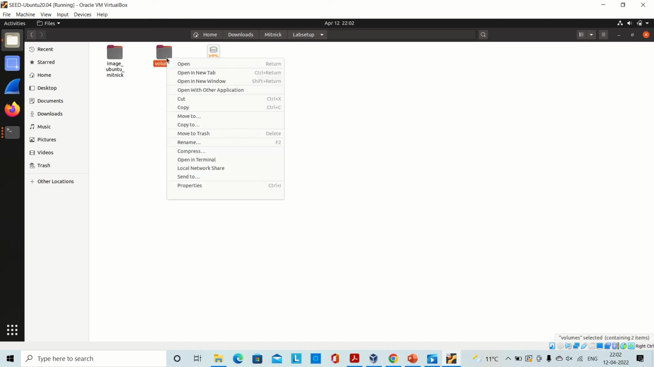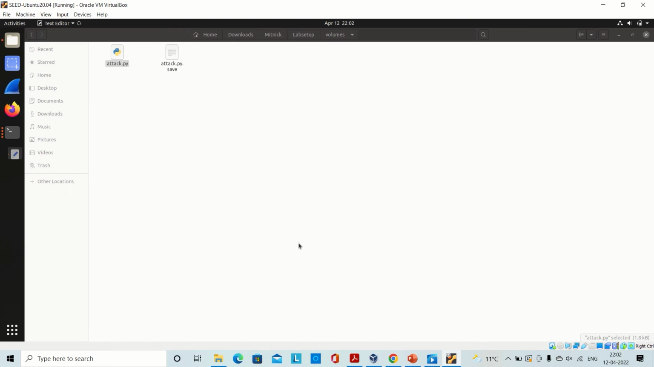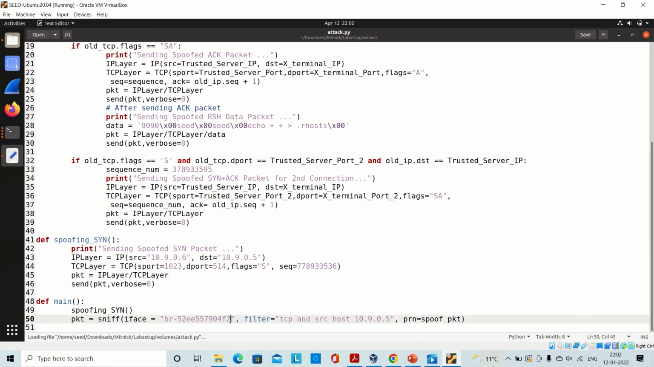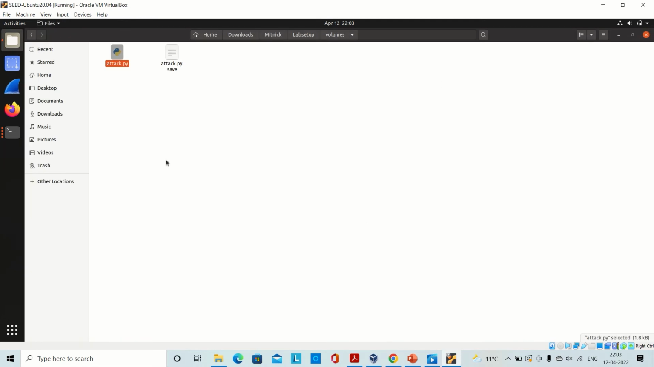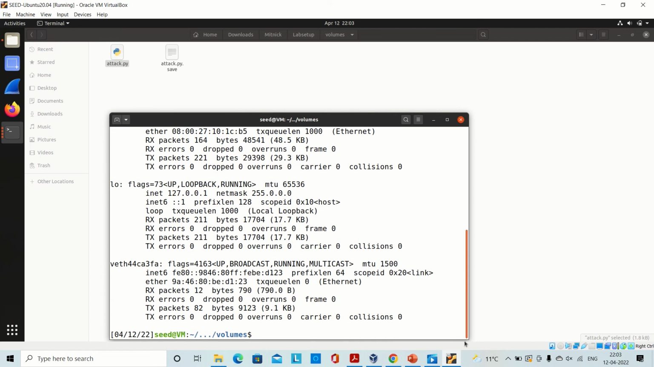So now I will go into the attack.py file, the script that we have created, and I will replace the iface, that is the interface ID, as it is necessary to replace it every time. I'll save it and run my Python script on the same interface ID that we have used. So here I will run the command sudo python3 attack.py to execute the attack, and I will also open Wireshark in parallel to sniff the packets.